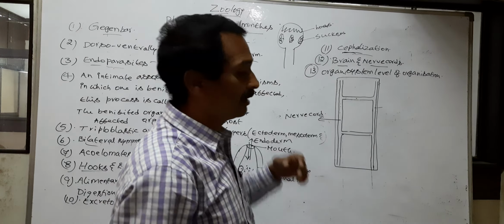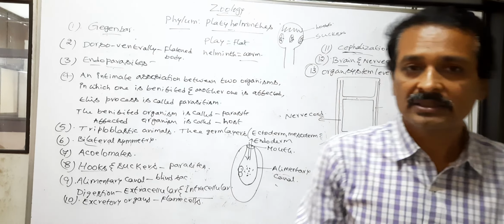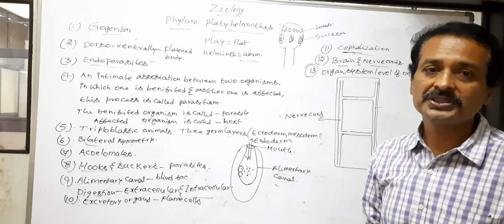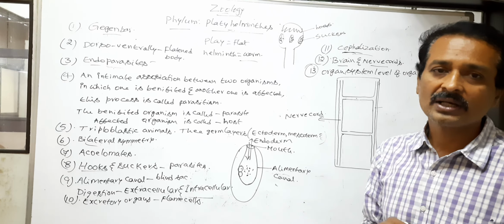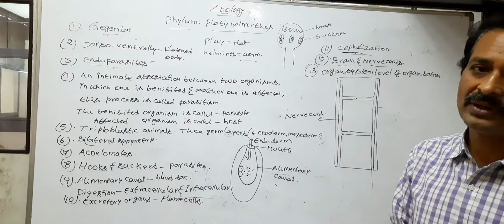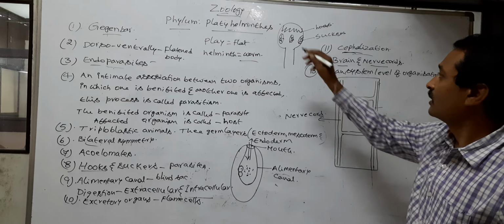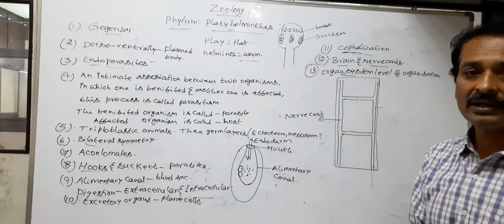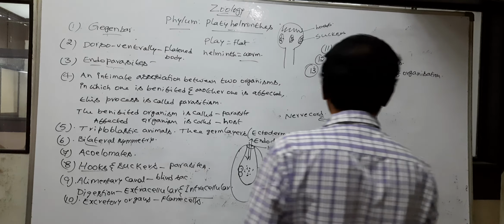So Platyhelminthes are multicellular. Cells in the Platyhelminthes together form tissues, which form organs. Organs form the organ system level of organization. So the Platyhelminthes exhibit organ system level of organization.